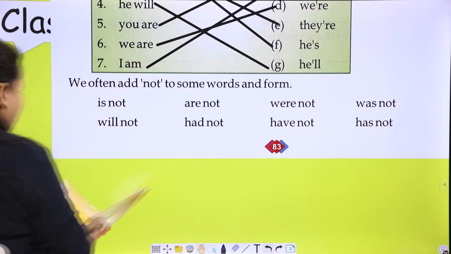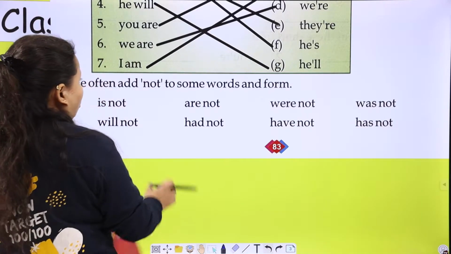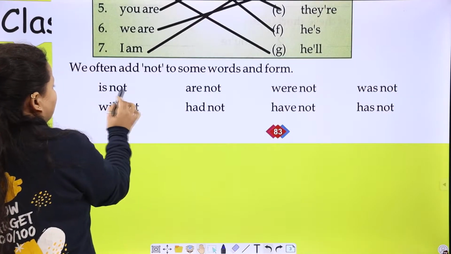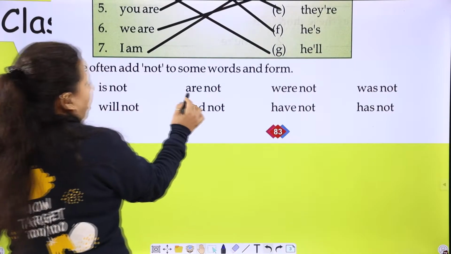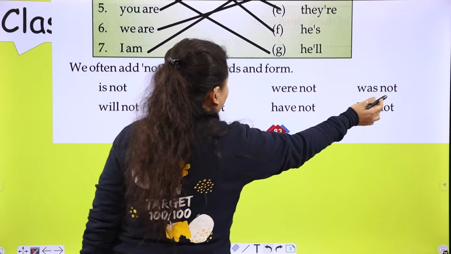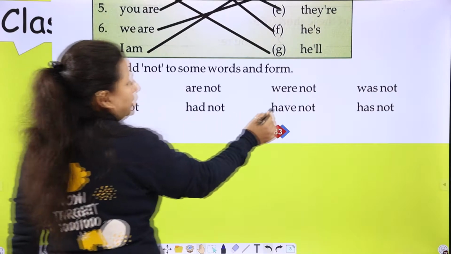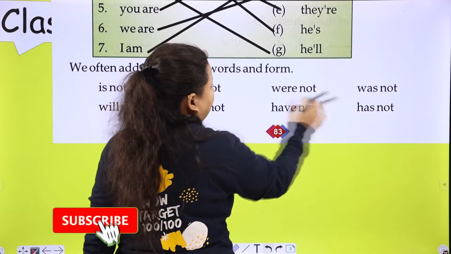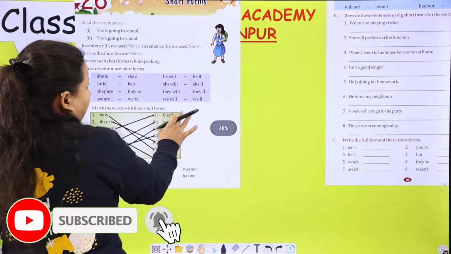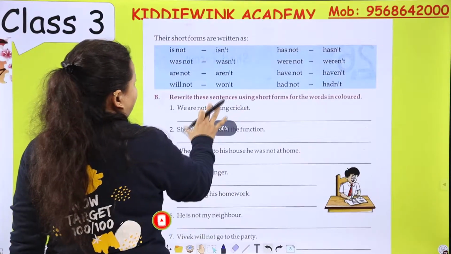Next, we often add not to some words. So now we will see short forms of helping verbs adding not. Like is not, are not, were not, was not, will not, had not, have not, has not. Now we will see the short forms.